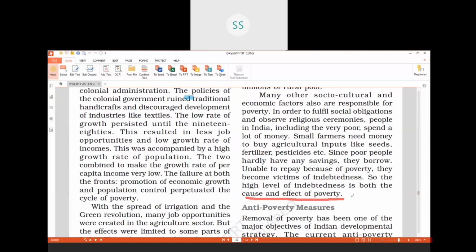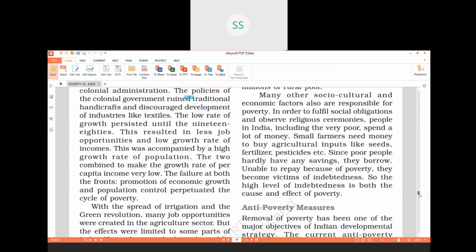Under the socio-cultural and economic factors, you can also add the big size of family, which is also a cause of poverty under this only. Socio-cultural and economic factors are not separate causes. Then illiteracy, unemployment, these all are the socio-cultural and economic factors of the poverty. So children, go through all the causes of the poverty. I'm just repeating the causes of the poverty.